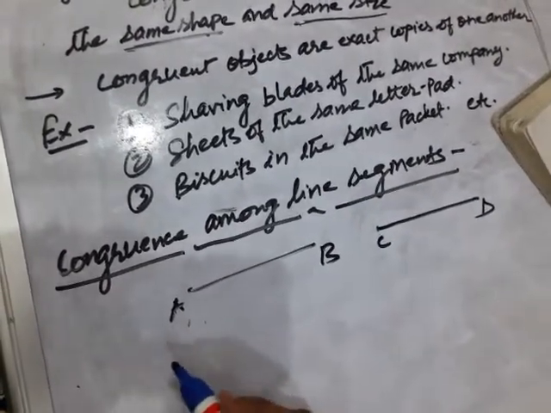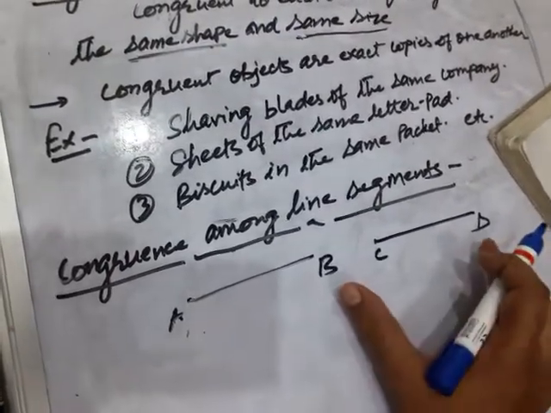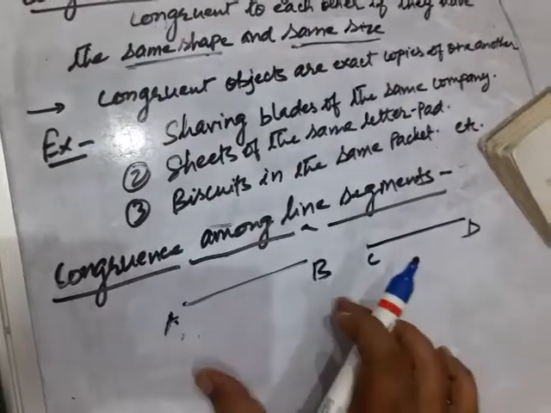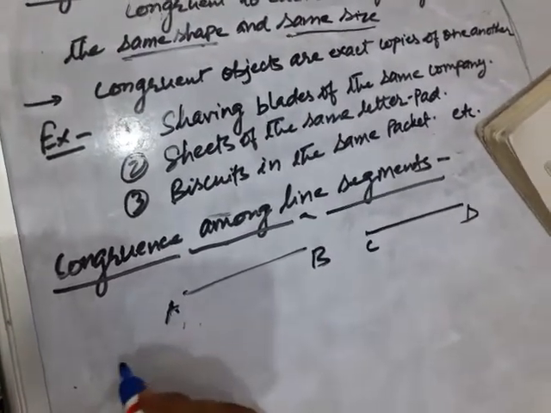Here, AB and CD are congruent if their length is the same.